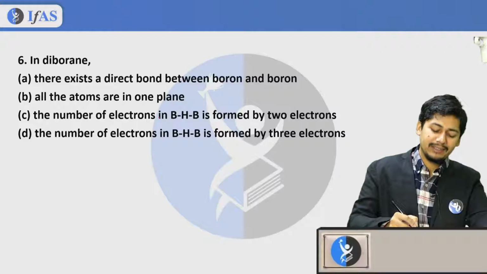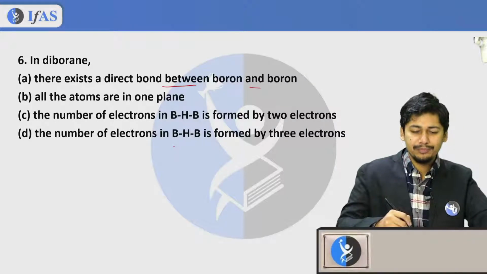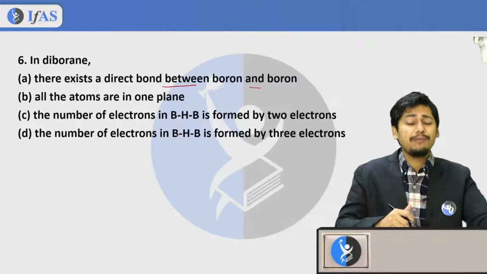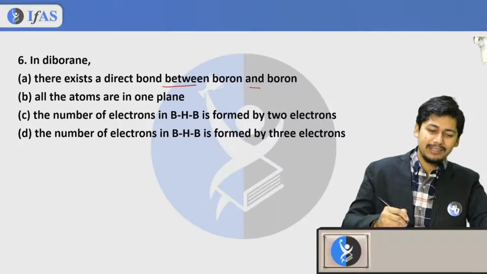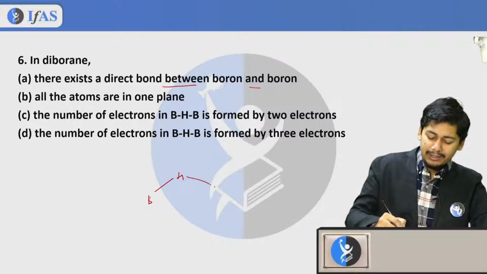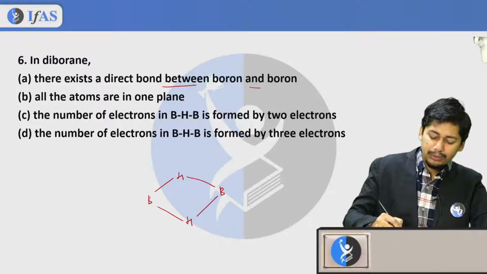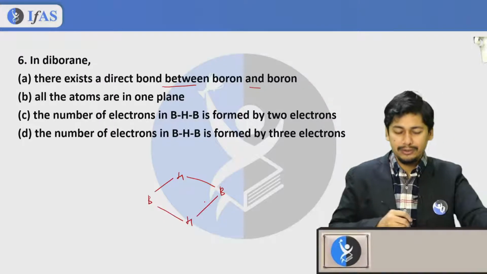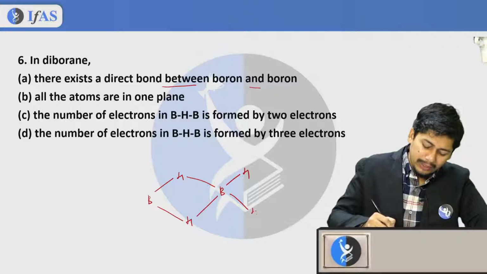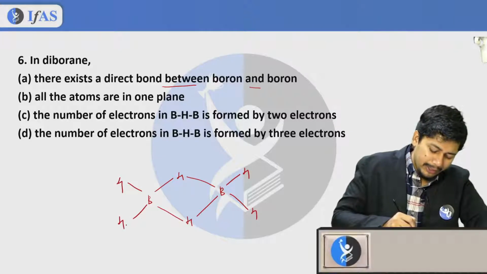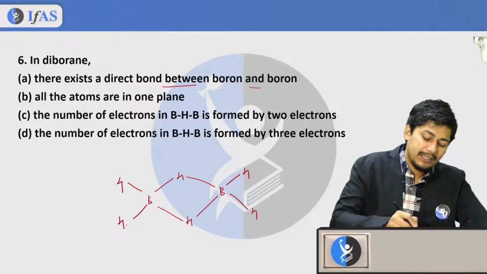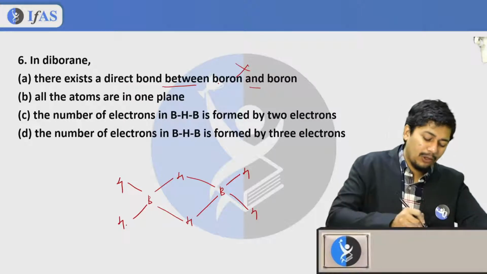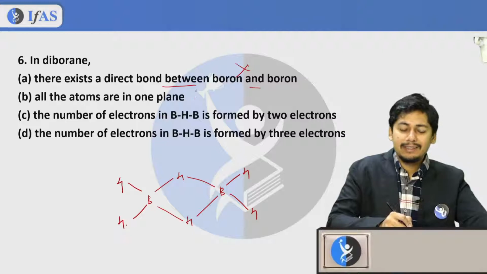Okay. Let us confirm. In diborane, there exists a direct bond between boron and boron. First of all, it is a very easy question if only you know the structure of B2H6. What is the structure of B2H6? BHB. There are two boron atoms which are connected with the help of hydrogens, and for every boron atom there are two terminal hydrogens present here. So this is going to be the structure. So now, there exists a direct bond? This is an incorrect statement. All the atoms are in one plane? Is it correct? No, definitely not.